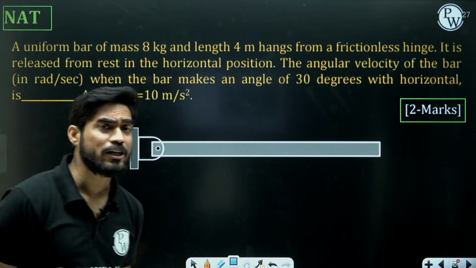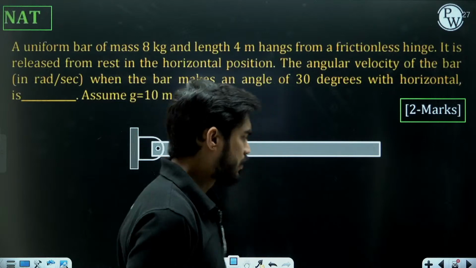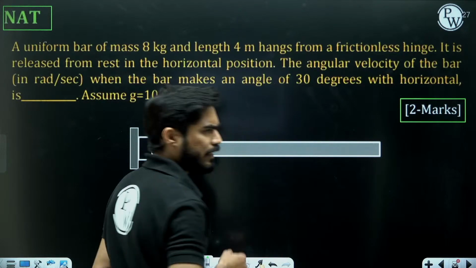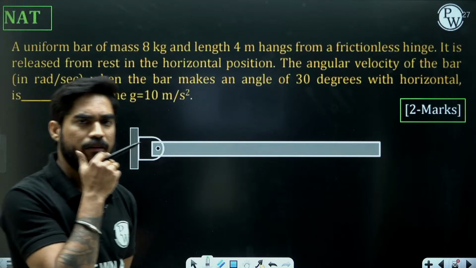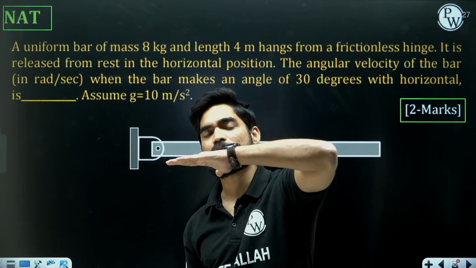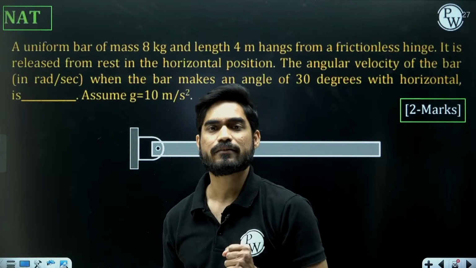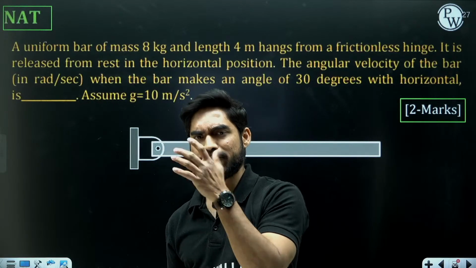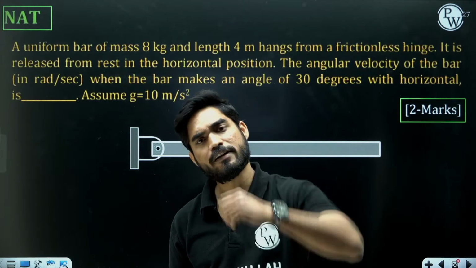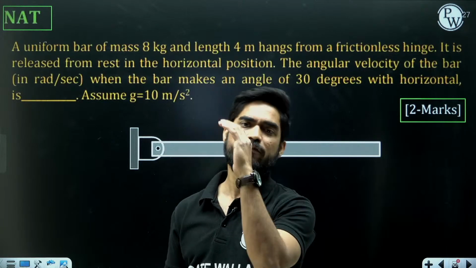So first we will draw the free body diagram. Now beta, let me tell you this very important thing. A lot of people make mistake here. Whenever you have this type of problem, that initially the body was like this, then the body is like this. The confusion is when we draw the free body diagram, which position should we take? Should we take the initial position or should we take the final position?